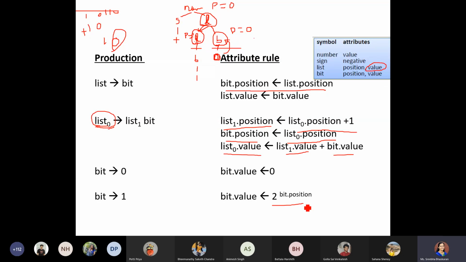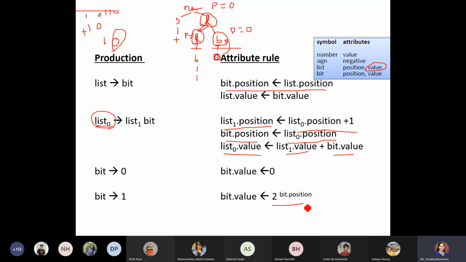So this is how our semantic analysis works, that is when we are applying the attribute based grammar along with your production rule, you have to apply the action. So action is nothing but the attribute rules what we are going to mention. So here the example taken is the binary number. Initially we have written the production rule for accepting the binary number, that too the signed binary number. It can be positive binary number or negative binary number.